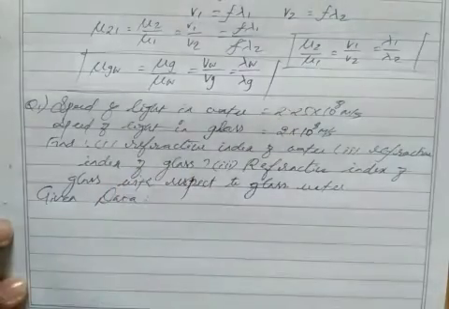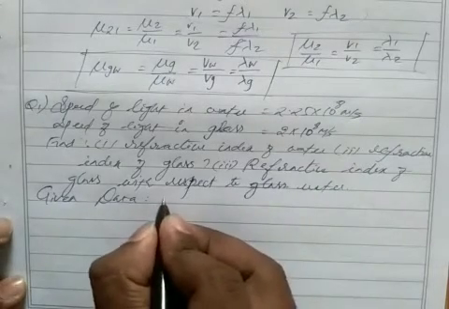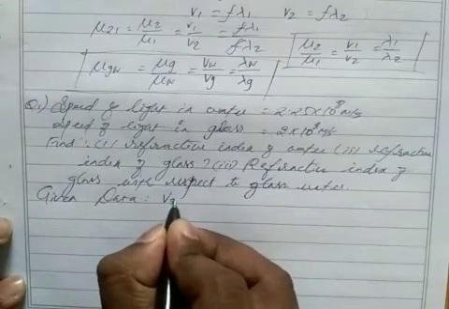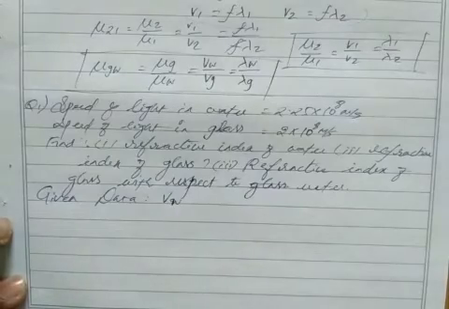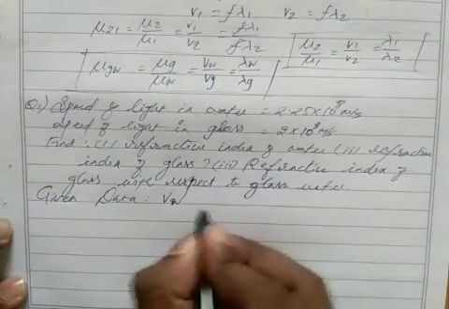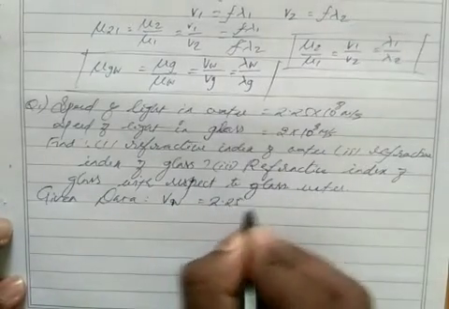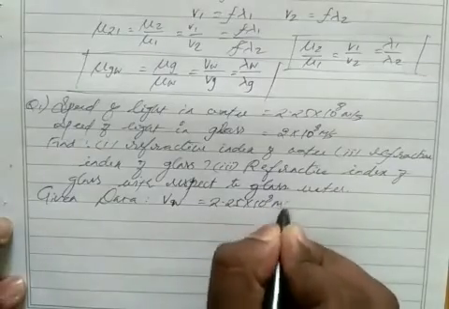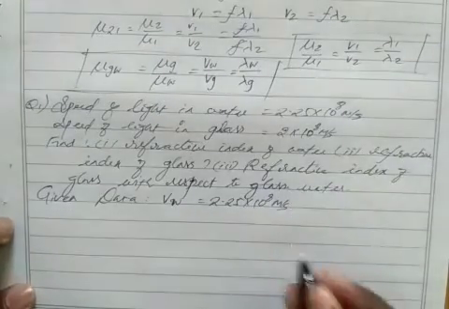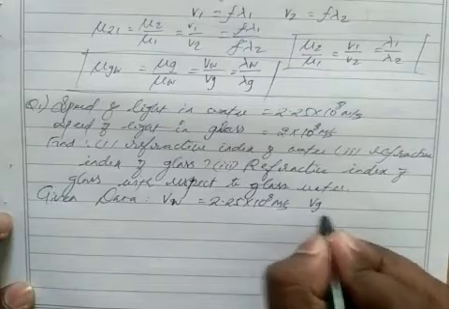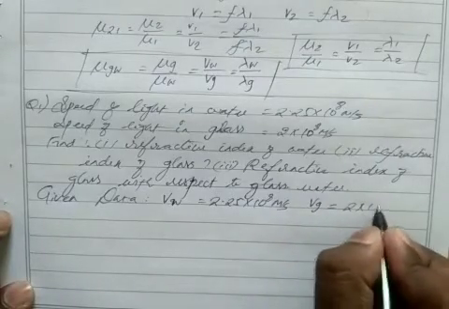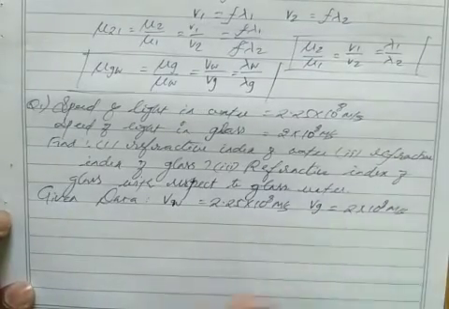Speed of light in water, VW, that is 2.25 into 10 power 8 meter per second. Then speed of light in glass, VG, 2 into 10 power 8 meter per second.